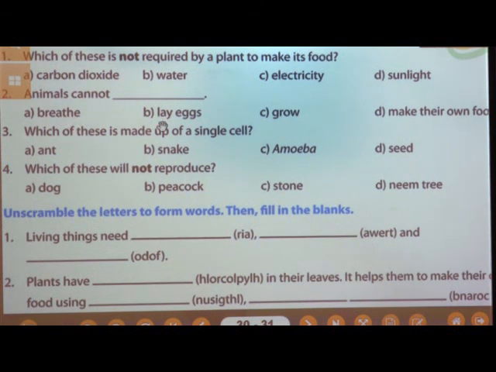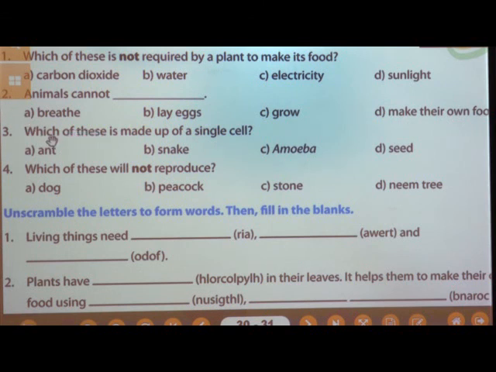Breathe, lay eggs, grow, make their own food. As we studied about the characteristics of living things, animals breathe, some animals lay eggs, all animals can grow, but all animals cannot make their own food. So the answer is animals cannot make their own food.